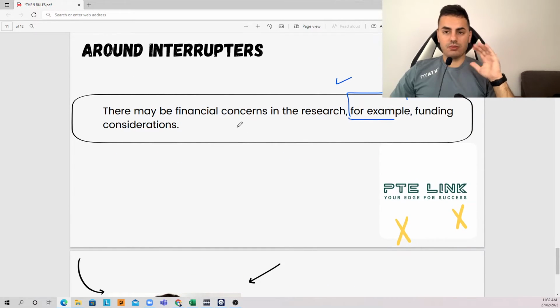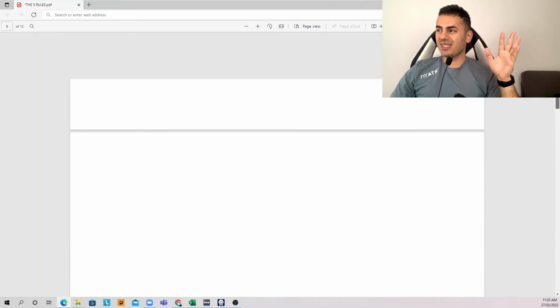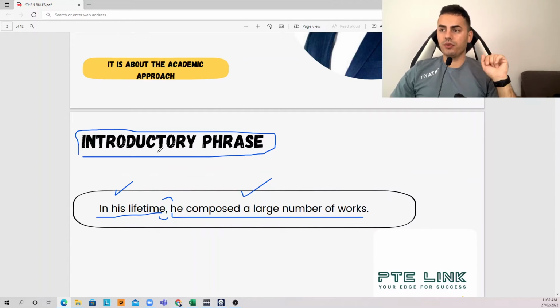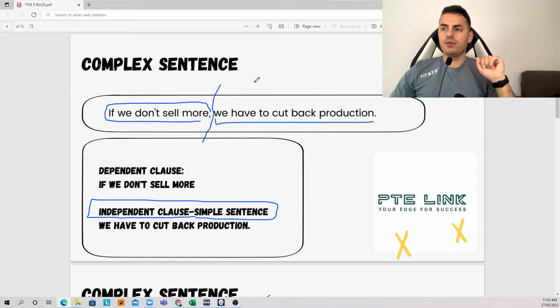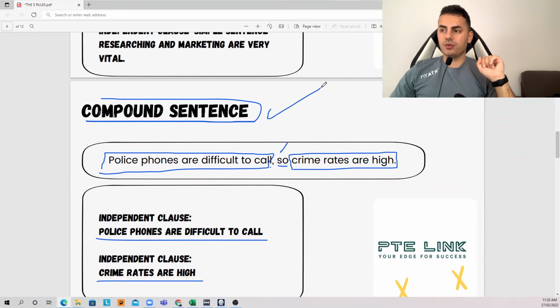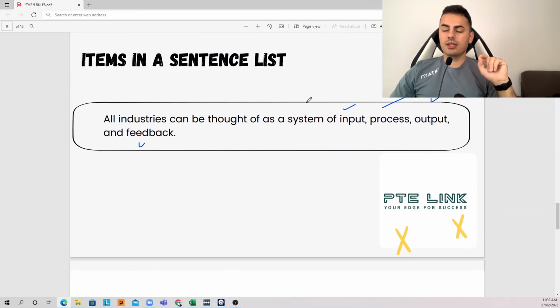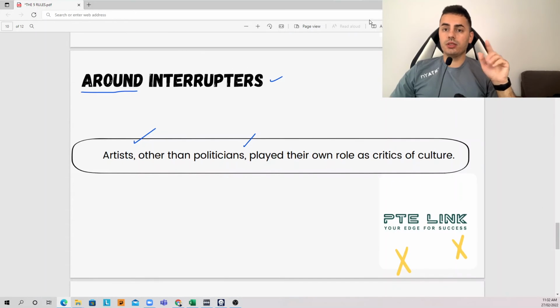So let's summarize what we have discussed. We have 5 common rules. Please get back and watch the video over and over. The first rule is for the introductory phrase. The second one is for the complex sentence. Then we have the rule related to the compound sentence, items in a sentence list, and finally around interrupters.